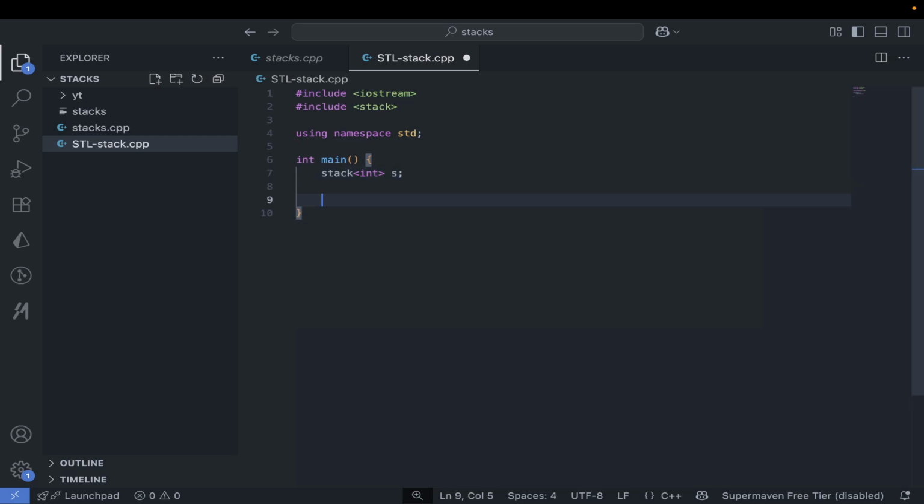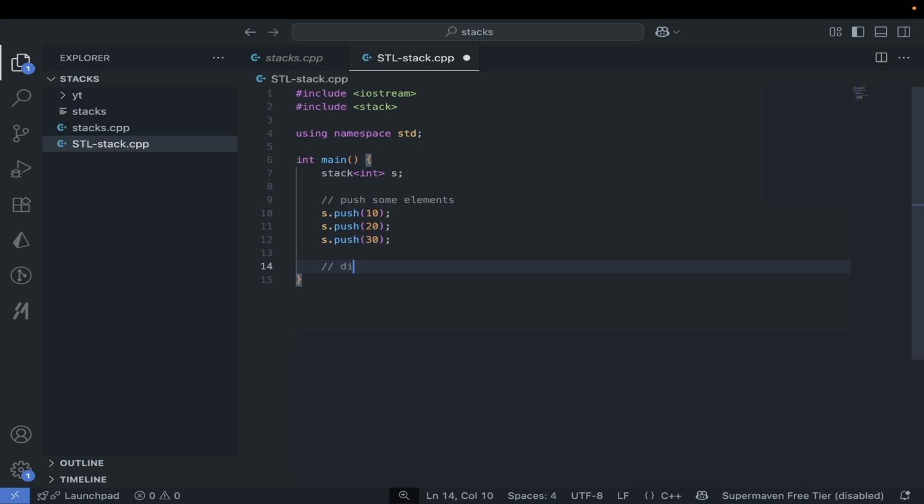Yes. Now first let's push some elements. Let's say s dot push 10. Let's copy paste it such that we don't have to write it again and again. Let's push 30. Let's push 10, 20.